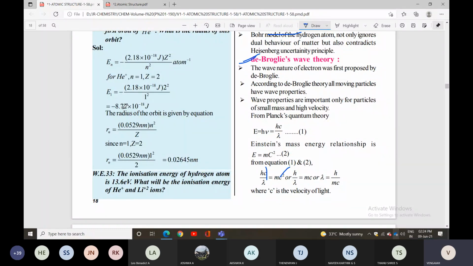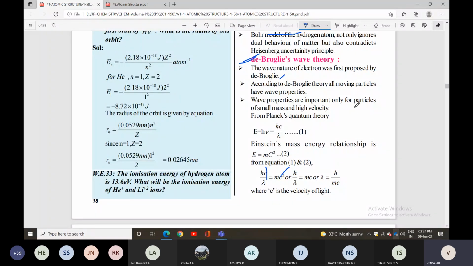Please listen carefully. De Broglie's wavelength condition. The wave nature of the electron was first proposed by de Broglie. According to de Broglie's theory, all moving particles have wave properties.